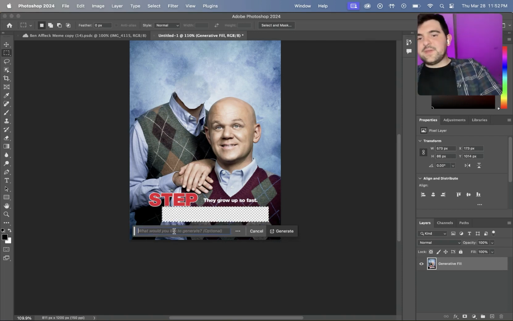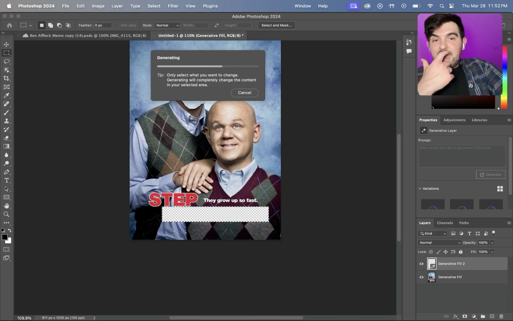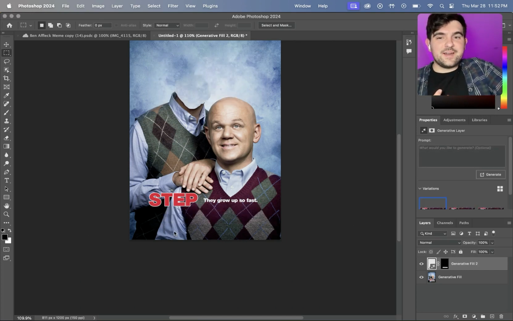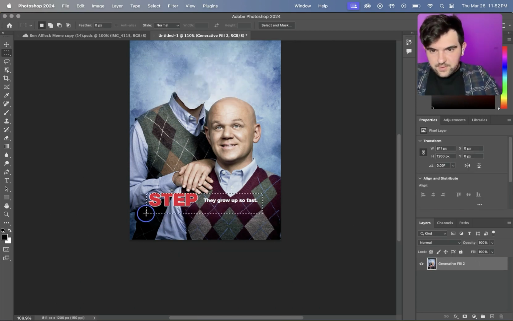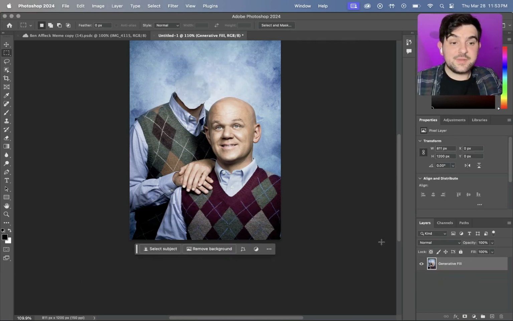The reason we're doing a little bit at a time and not everything at once is because when you do too much at once, it'll try to get rid of everything and add a bunch of other junk when you generate. For instance, if I deleted everything and then just tried to generate a bunch of new stuff, the pattern of the sweatshirts might be kind of funky. All right, we'll do it one more time. Right across here and generative fill. And there we go. So now we have our template done.